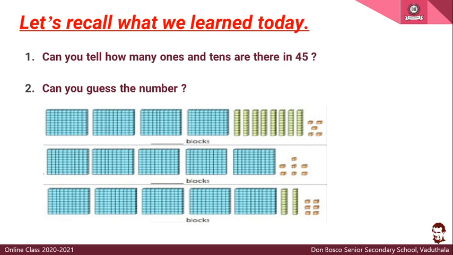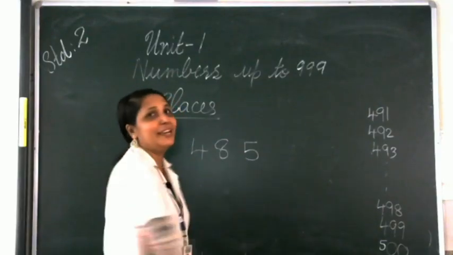Now, how many tens? Count the 10 strips. How many tens are there? 1, 2, 3, then 4, 5, 6, 7 and 8. Is it 8 or 7? Count once again. It is 8. Yes, it is 8 only. I got some confusion, that's why I asked you. Now, how many ones are there? Ones you can count very easily. It is only 5 ones.